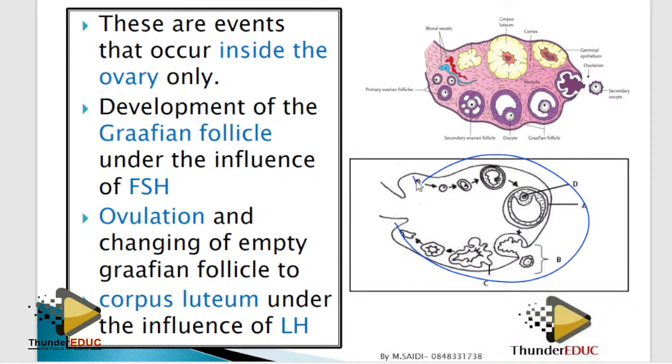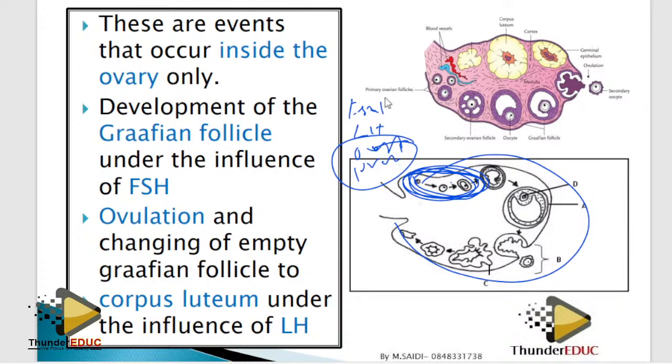Here you have four hormones: follicle-stimulating hormone, luteinizing hormone, estrogen, and then progesterone. These two are produced in the ovary, but they work in the uterus. Therefore, they are produced from the ovarian cycle, but they work in the uterine cycle.